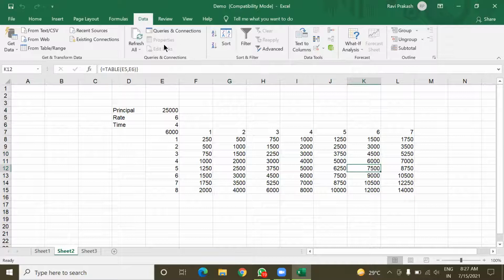Now, what do you say about this 7,500? Sir, it is the simple interest when the rate is 6% and time is 5 years. Yes. Now, Piyush, you tell about this 5,000. Piyush Raj.